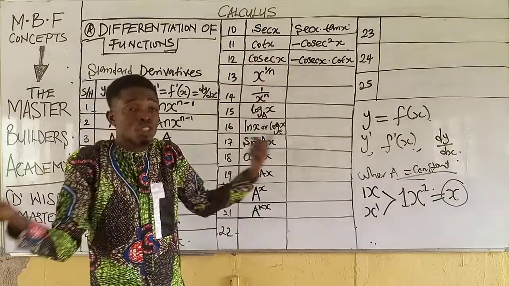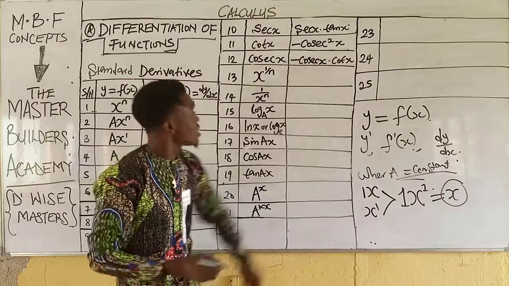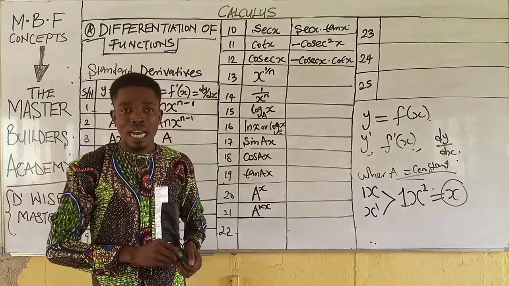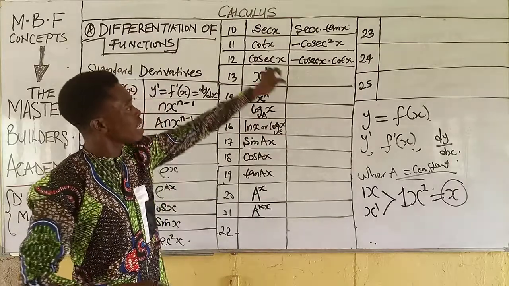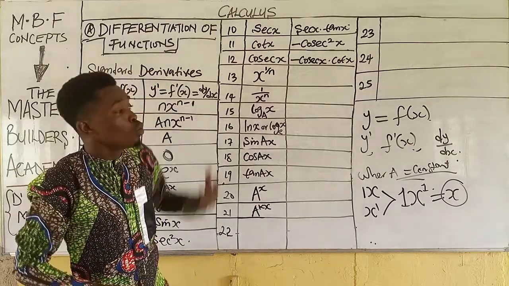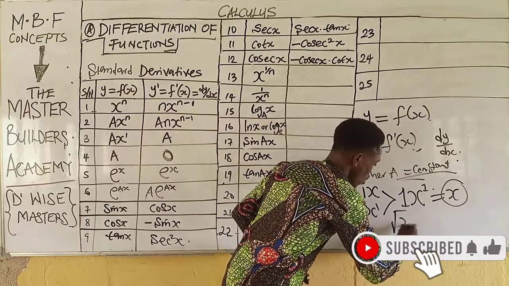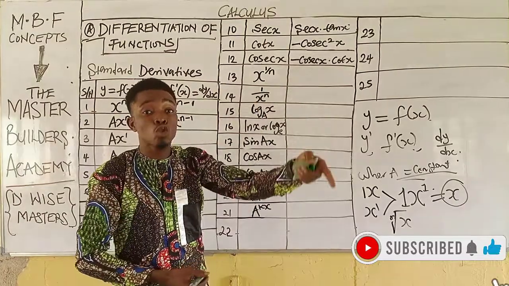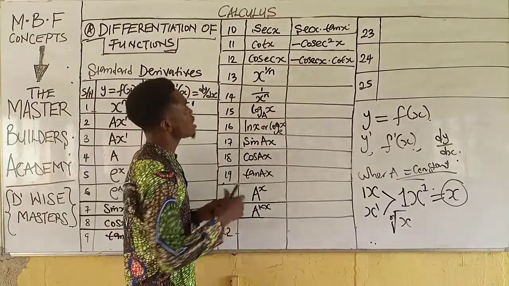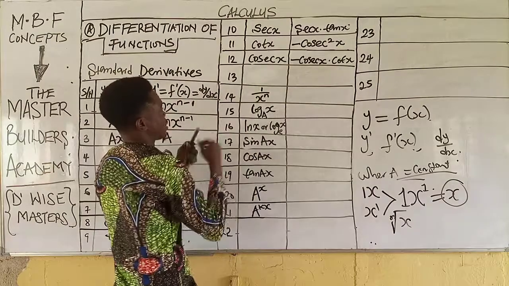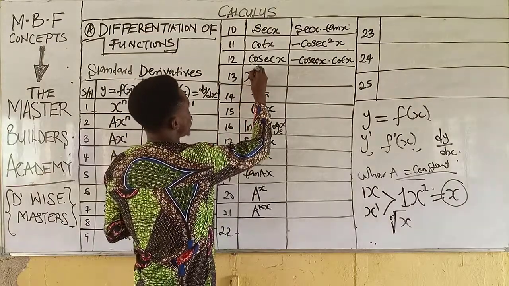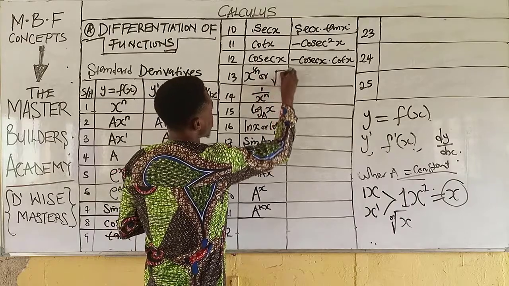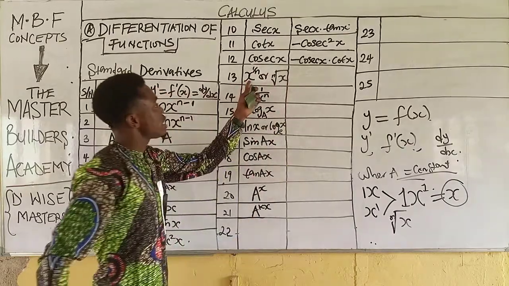So you can be given this as a question, and your answer is this. Alright? Now when you differentiate x raised to the power of 1 over n, this is a fractional power, which can be the nth root of x. Is that right? Yes, this is the same thing as the nth root of x. So I can decide to have this as x raised to power 1 over n or the nth root of x. This is the same thing as this.